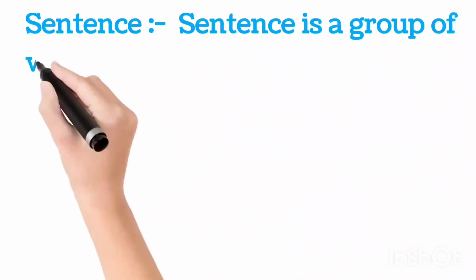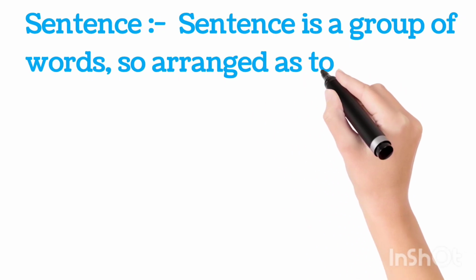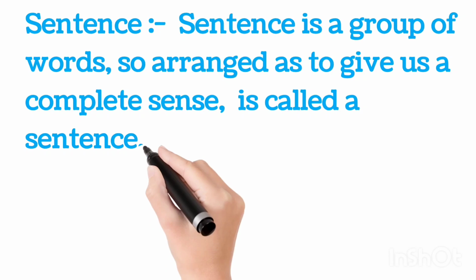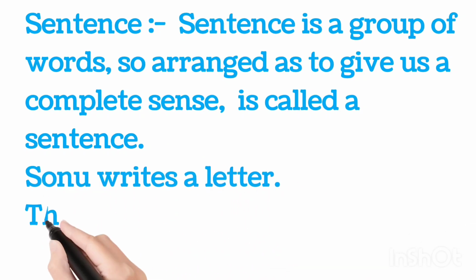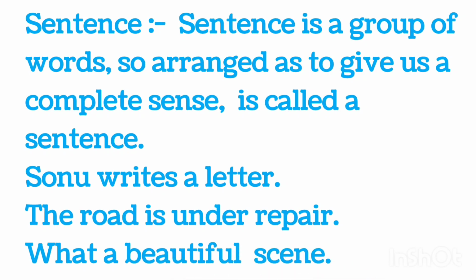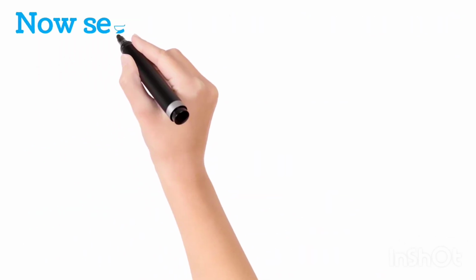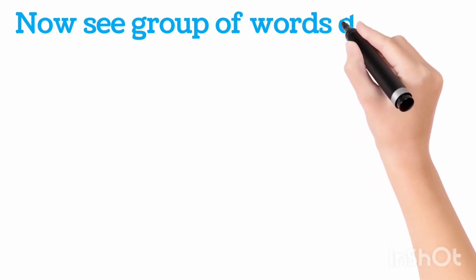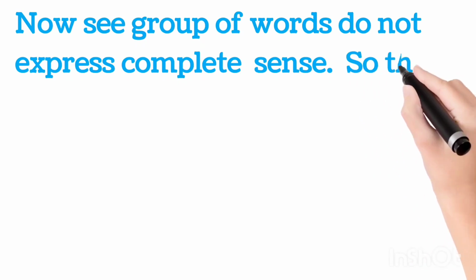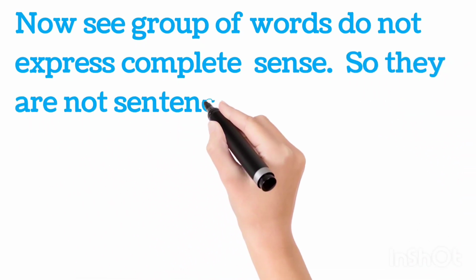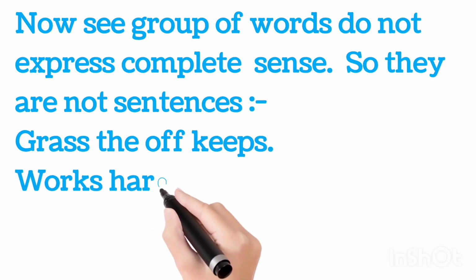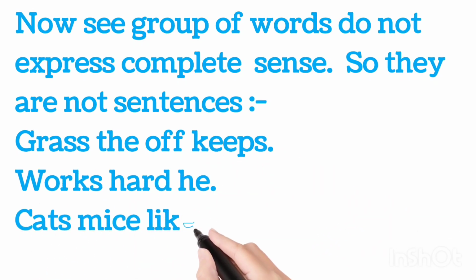A sentence is a group of words so arranged as to give us a complete sense. Sonu writes a letter. The road is under repair. What a beautiful scene. Now see, groups of words that do not express complete sense are not sentences. Examples: grass the oaf keeps, works hard he, cats mice like.